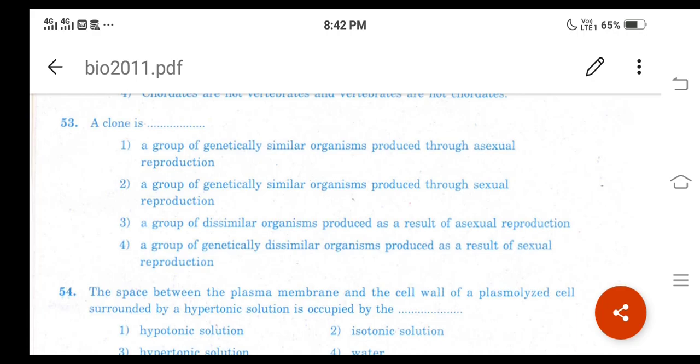We can also define it like this: the term clone is used to describe morphologically and genetically similar individuals which are obtained through asexual reproduction only. You can refer to the chapter Reproduction in Organisms, page number 5. So for question 53, the first option is the correct answer.